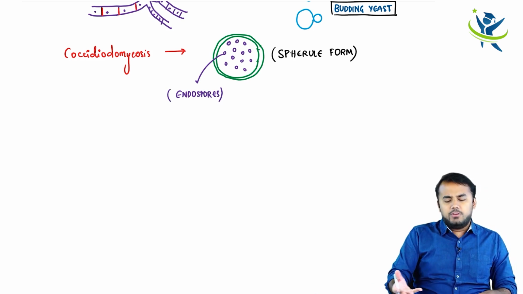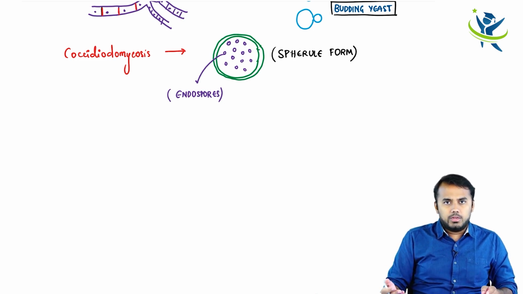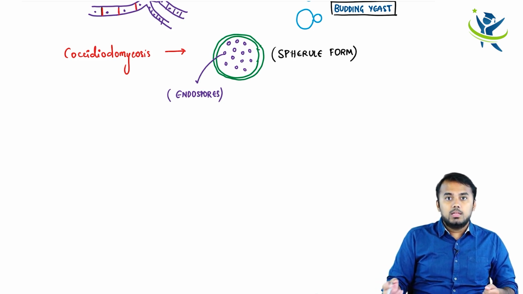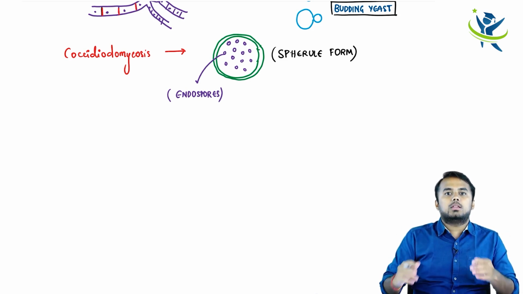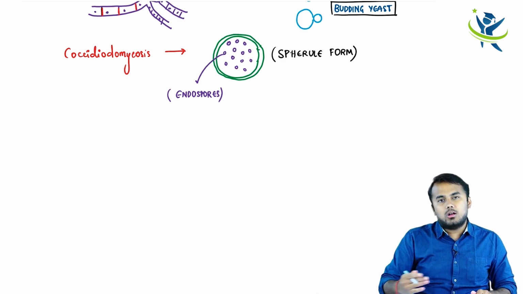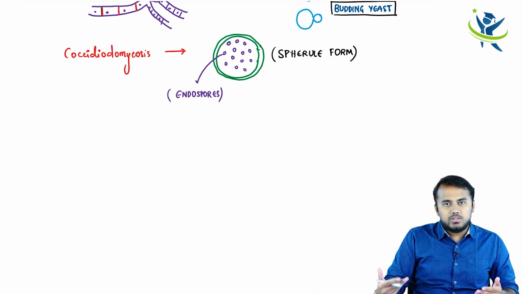So obviously when you are affected with this type of fungi, these spherules enter into your body, mainly the lungs, okay. So they break down. These spherules break down in the lungs and the endospores are released, and those endospores cause associated diseases, right. We shall be discussing what type of diseases they cause.